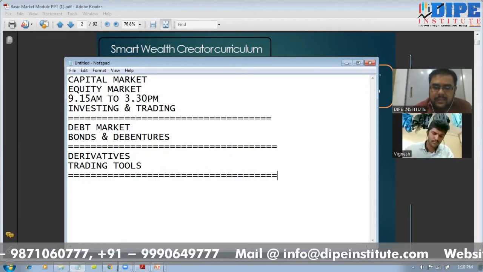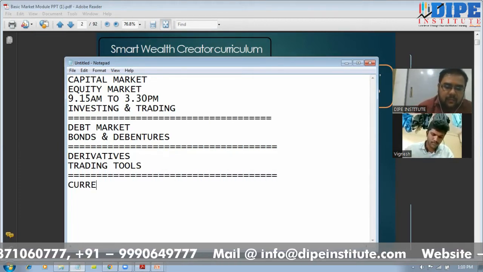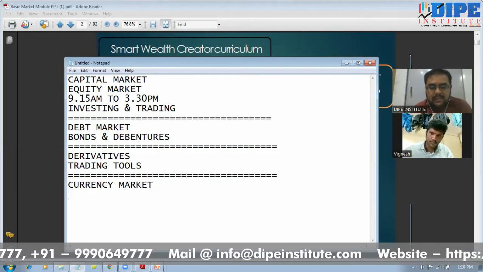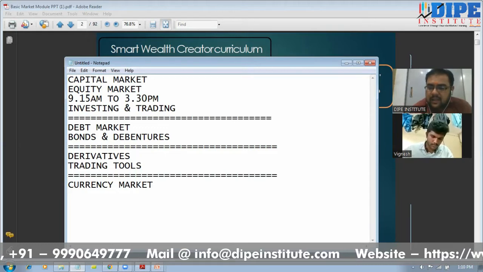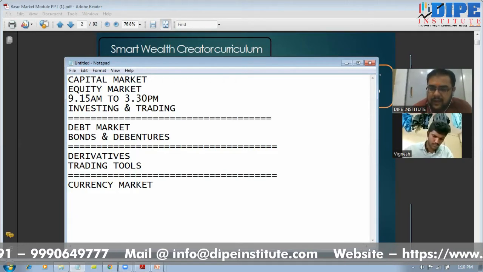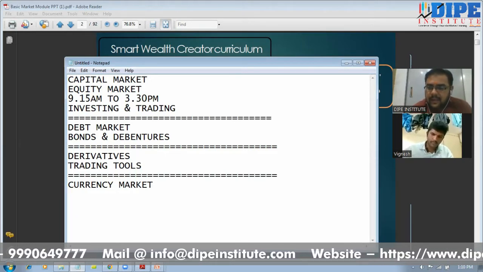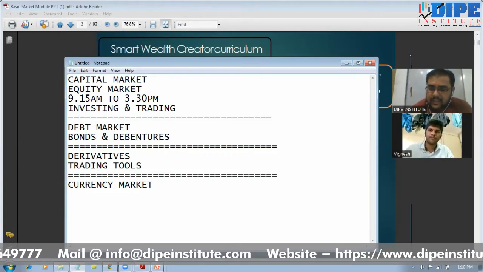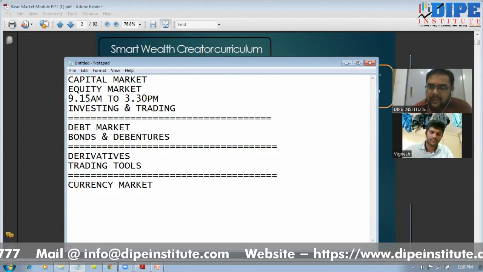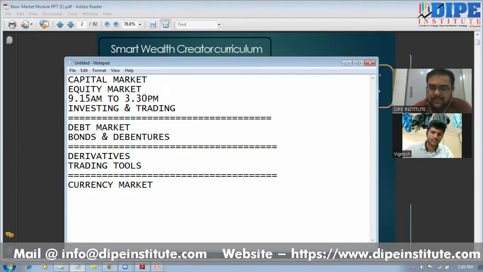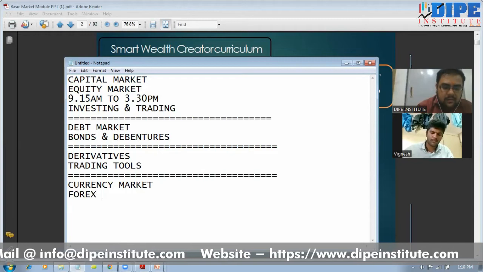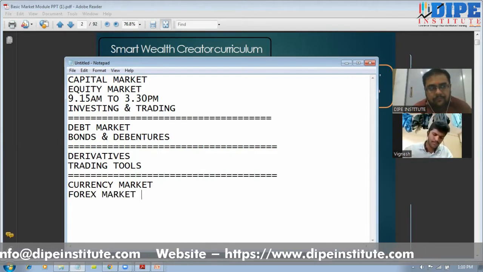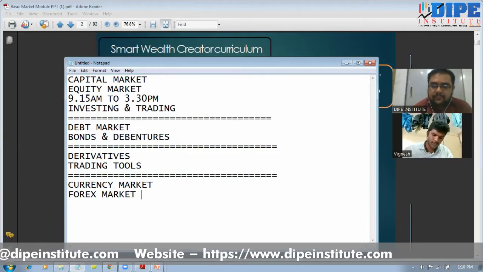The next market is the currency market. Now the currency market and commodities market are important markets. Why? Because the currency market, as the name tells, is a market in which we are trading in currencies like dollar, pound, euro, rupee, Japanese yen, Swiss franc, and many more currencies. So the currency market is also called the forex market.